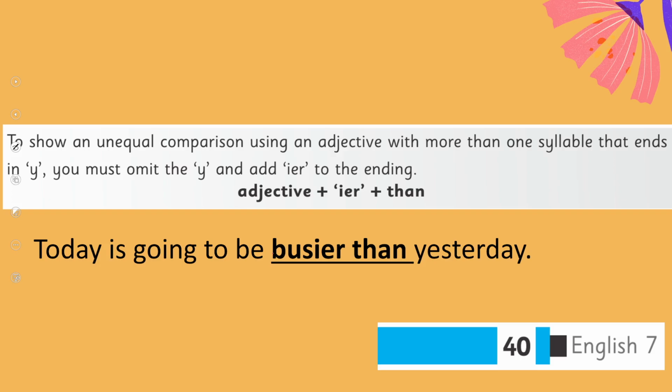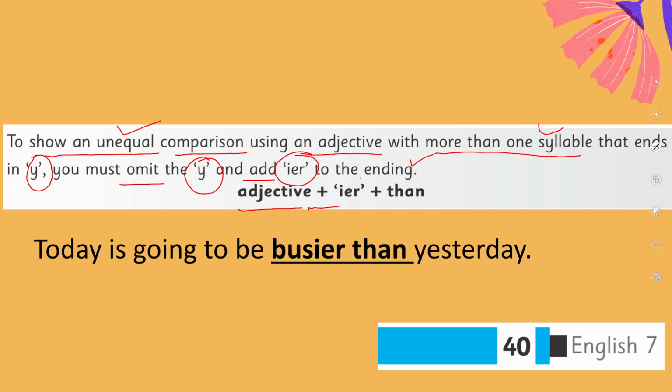Next, we have to show an unequal comparison using an adjective with more than one syllable that ends in y. We must omit and remove the y and add IER at the ending. The form is adjective plus IER plus then.